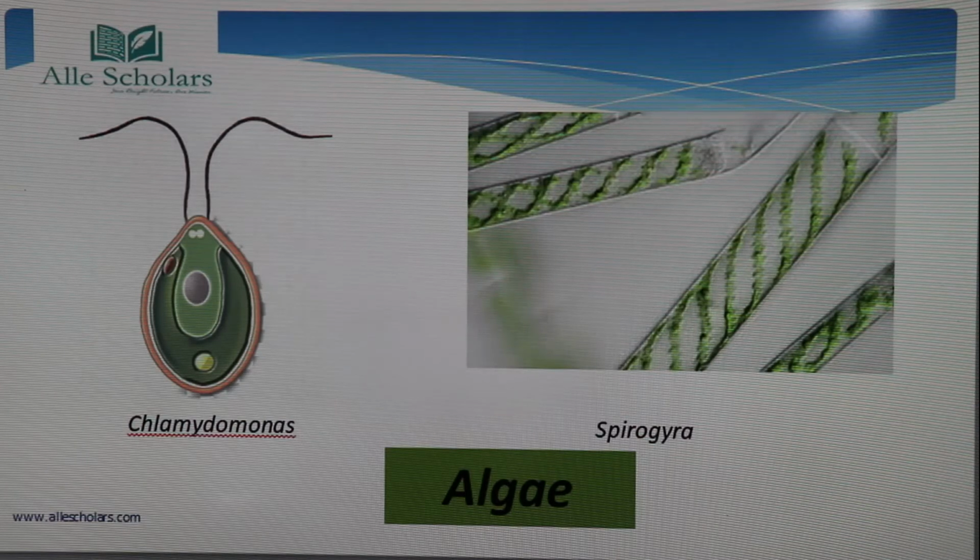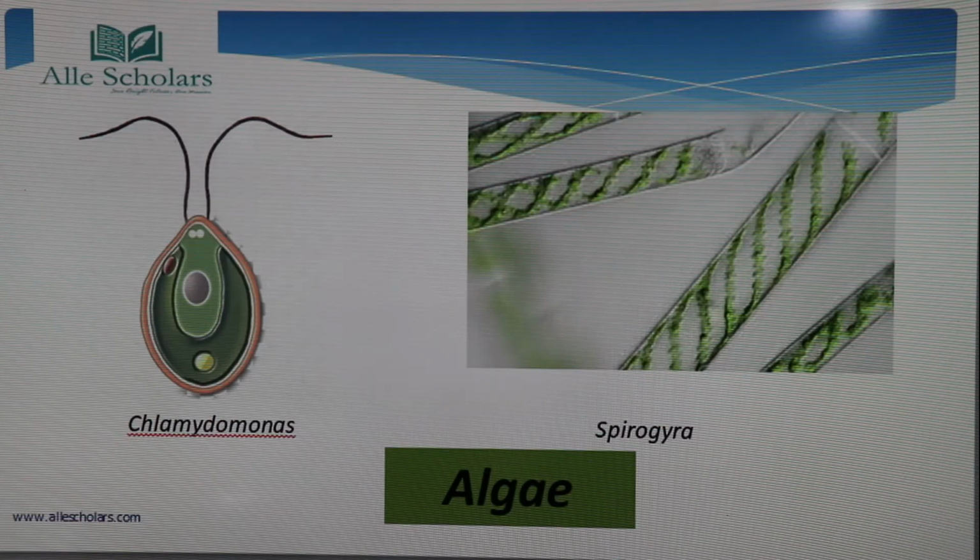These are also microorganisms, and the special characteristic of algae is that they have chlorophyll. They possess chlorophyll and other pigments also, but they lack a true stem, roots and leaves. Algae include diatoms, seaweed, Chlamydomonas and Spirogyra. So these algae are also microorganisms.